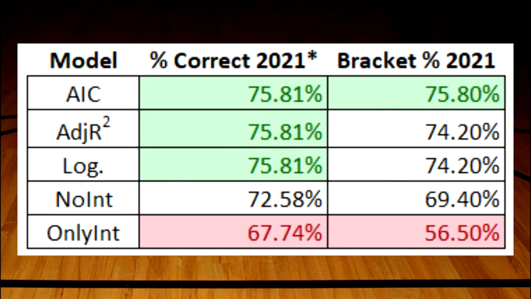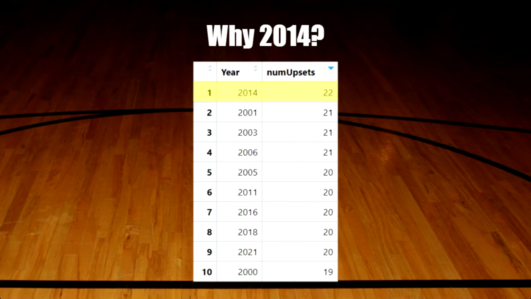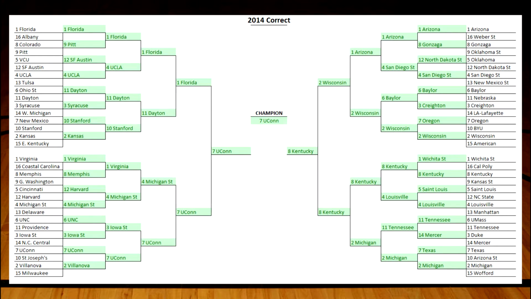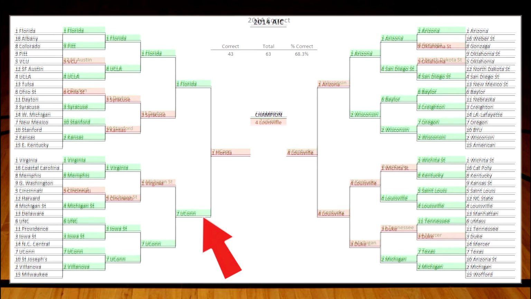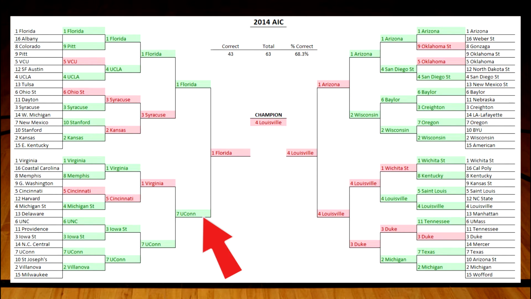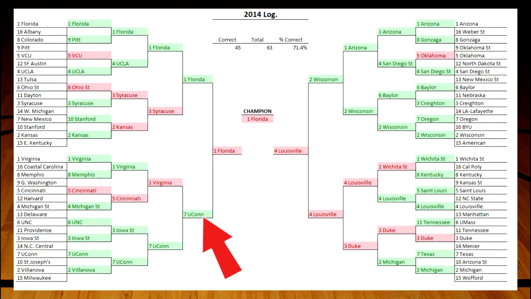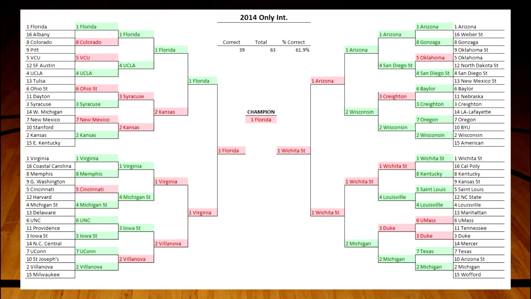This was a total of 4 games less than the AIC model and was close to 7% less accurate in general. We chose 2014 because it was similar to 2021. However, we noticed that there were instances where we predicted some pretty large upsets. One such case was when the 7 seed UConn made it to the Final Four. We were only accurately able to predict this happening in 2 of our models, which was the AIC and the log. In every other model, they had the 1 seed Virginia winning.